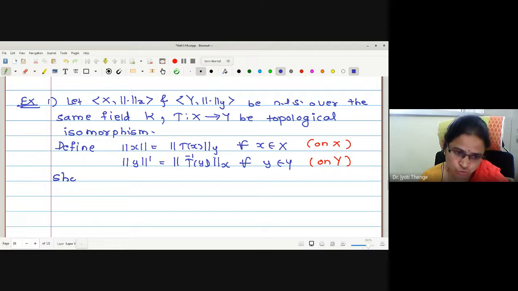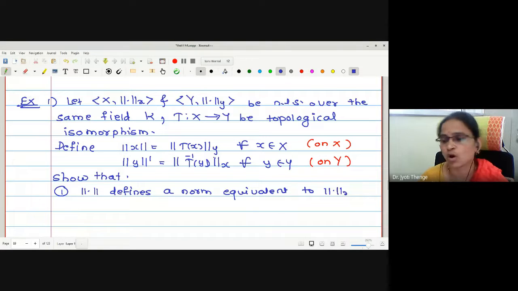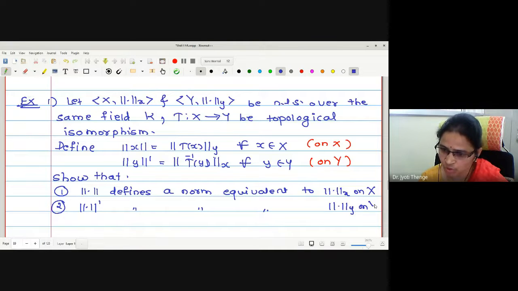Then we are asked to show that these two norms are equivalent. First, the new norm defines a norm equivalent to norm x on capital X. Second, norm dash defines a norm equivalent to norm y on capital Y. So first try to understand the example.